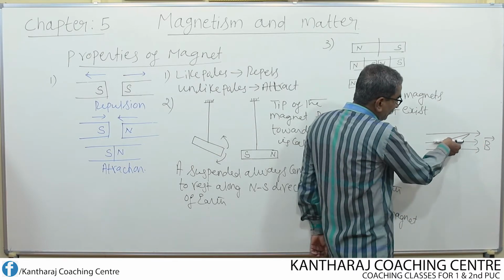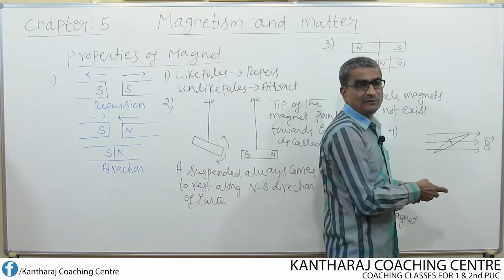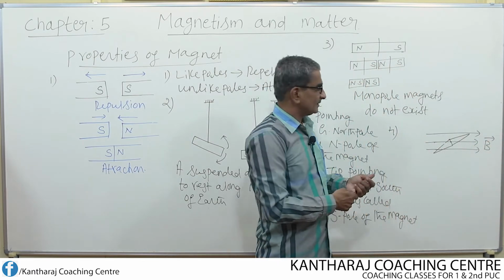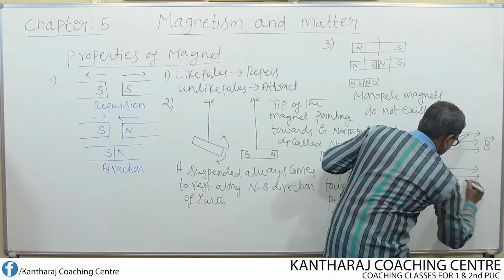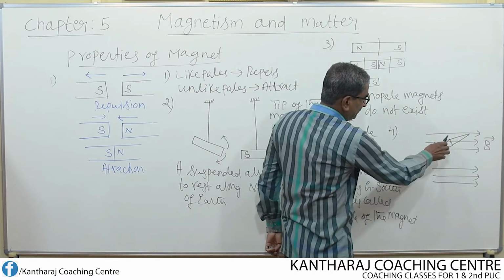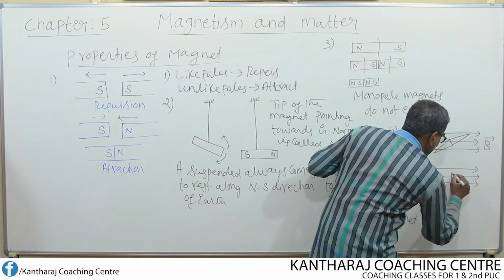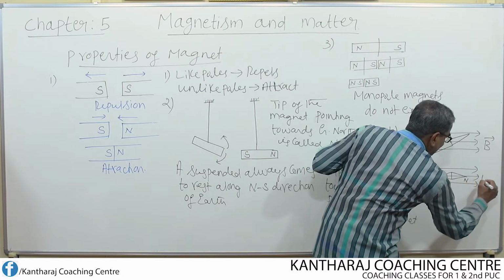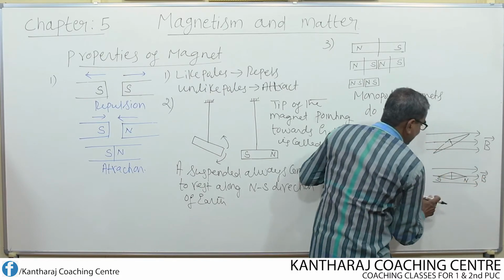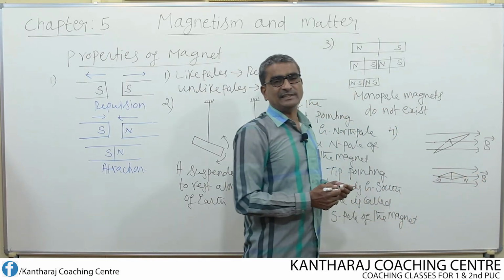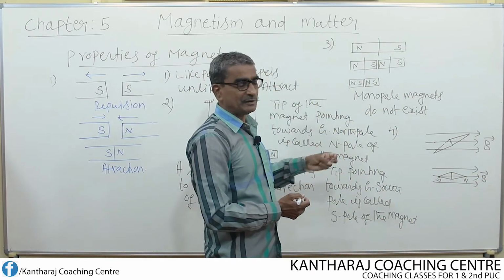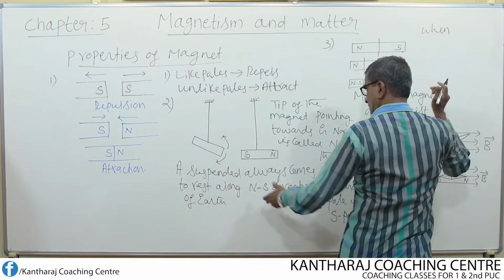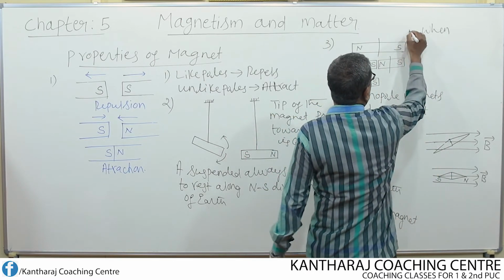That means the magnetic needle now comes to rest along the direction of the magnetic field with the north pole pointing in the direction of the magnetic field. Once again, initially it begins to oscillate, then it comes to rest. If this is the north pole and this is the direction of the magnetic field, then the north pole always points in the direction of the magnetic field. This is another property which is to be remembered. So let us write this here. This is nothing but property number 4.